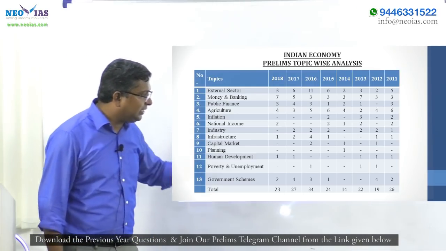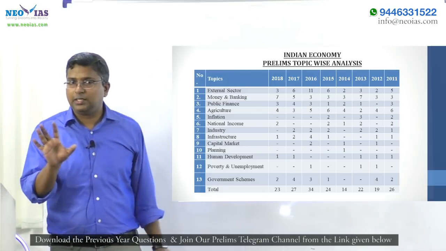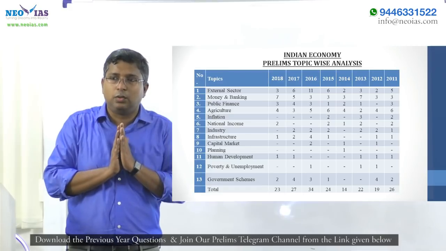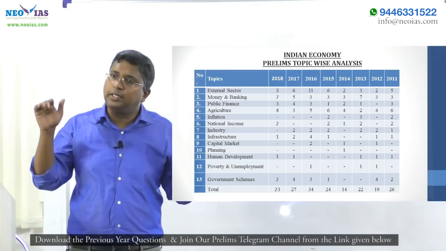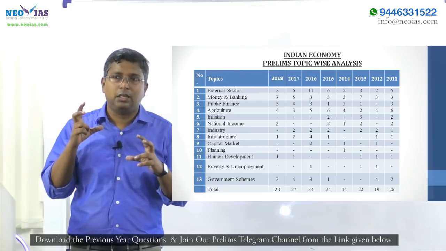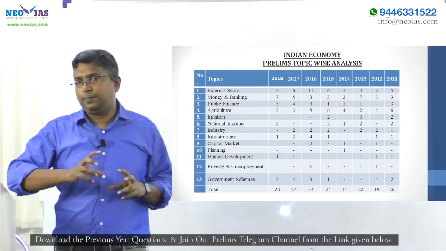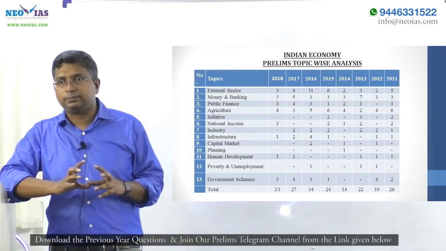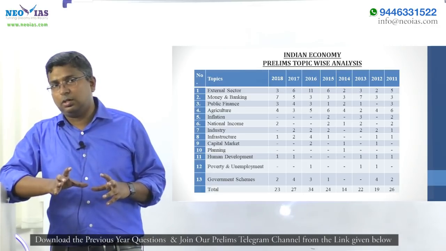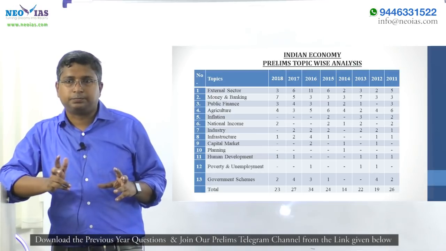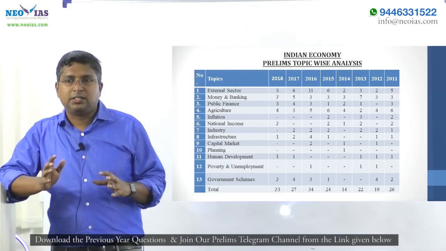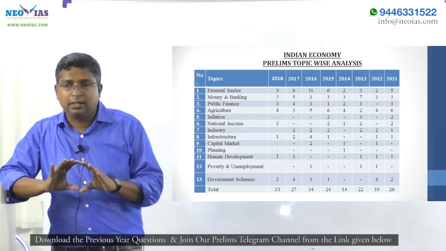Now try to understand. First, we will see the weightage. There are 100 questions in prelims, and in these 100 questions, what is your aim or goal? Getting 120 marks. And economy will play a crucial role in getting you 40 marks out of this 120. Economy is a paper where you can easily score if you work hard and smartly. We'll give you all the assistance. You can get 20 plus provided you do your preparation in a proper manner.